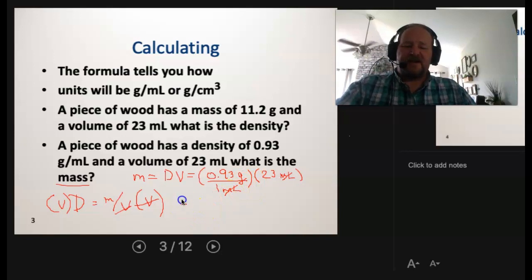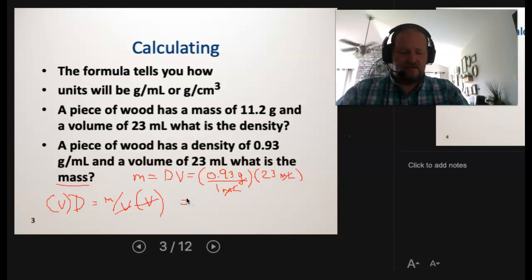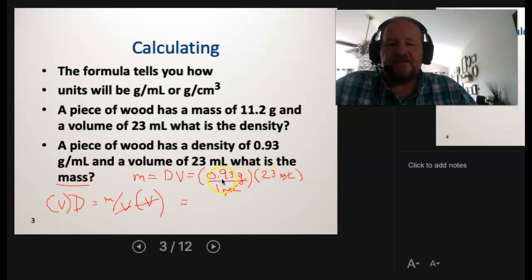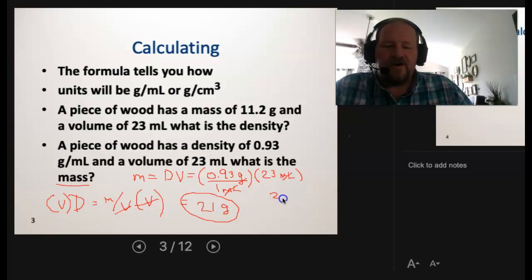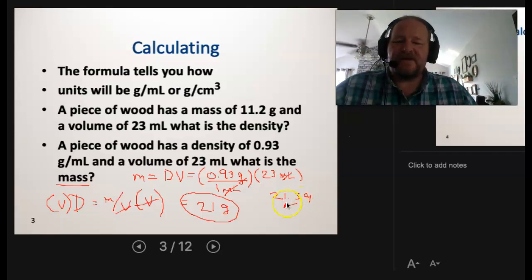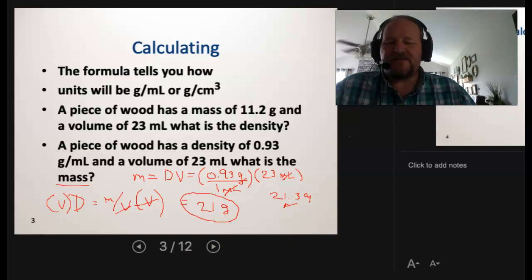So now I can go to my handy dandy calculator. I'm going to take 0.93 times 23. And again, I get how many sig figs? 2 in this value, 2 in that value. So my answer is going to get 2. And that's going to give me 21 grams. Now again, my calculator answer here was 21.39. I'm going to use the 3 to round into the 1. The 3 doesn't make any changes with the 1, so it stays the same.